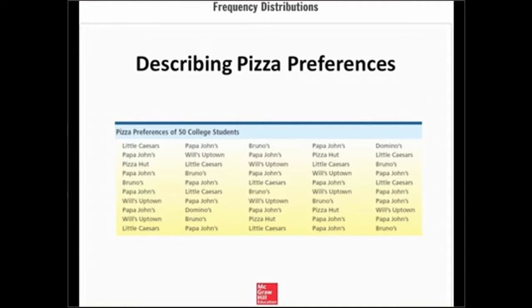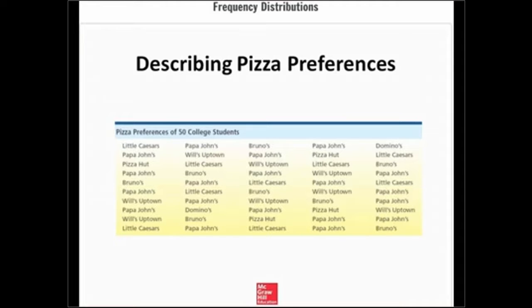The table on the screen lists the pizza preferences of 50 college students. This table does not reveal much in the way of useful information. This is simply not the way humans are used to looking at data. It is too many observations to take in. A frequency distribution is a useful way to summarize this data.